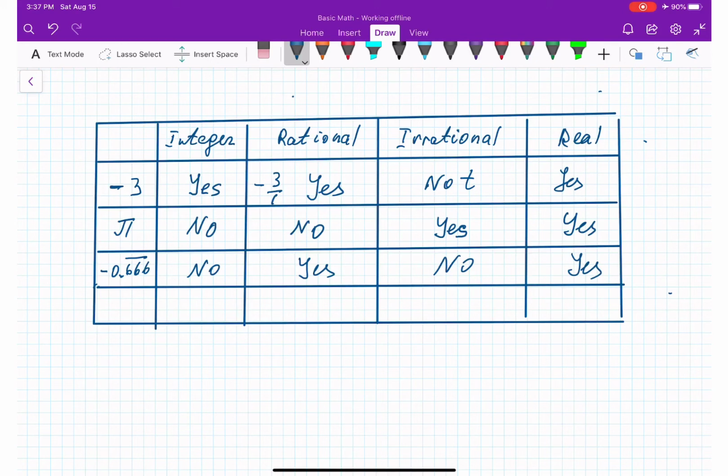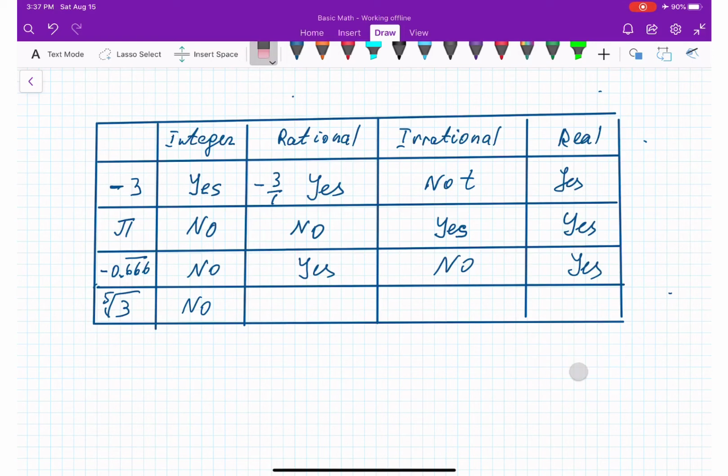Next number, let's say the cubic radical of 3, cubic radical of 3. Is it an integer? No, because it's not a whole number. Keep in mind, not every radical is a non-integer, because the cubic radical of 27 is going to be an integer, since its answer is 3. 3 to the power 3 is 27, right?